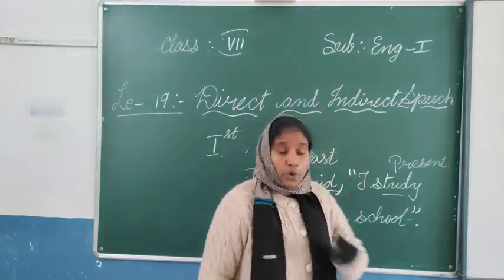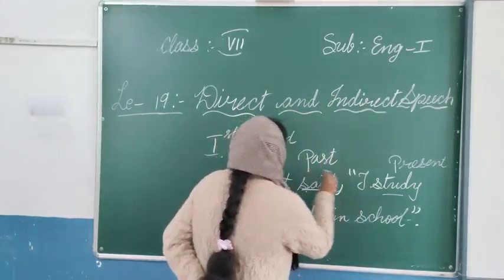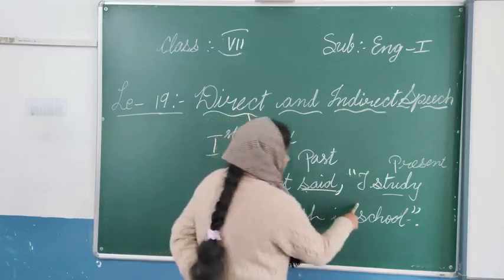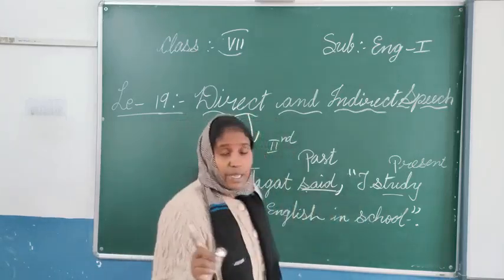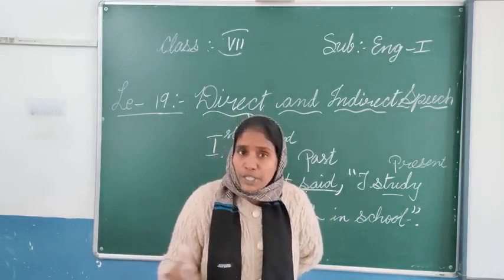The next one: no conjunction is in it. In this direct sentence, about direct sentence we are speaking, no conjunction will be used. In a direct sentence we won't use any type of conjunctions.